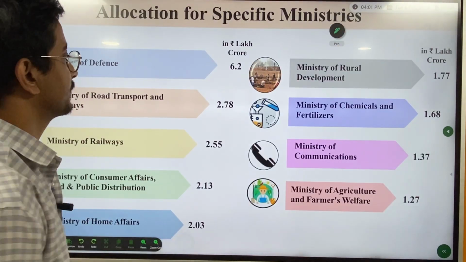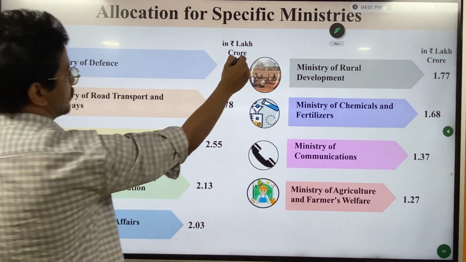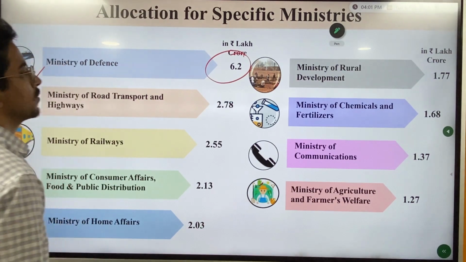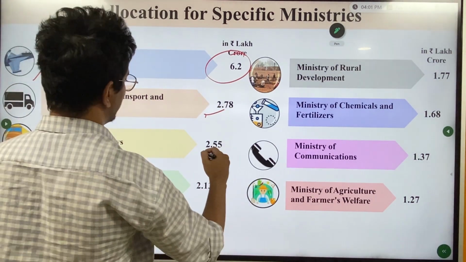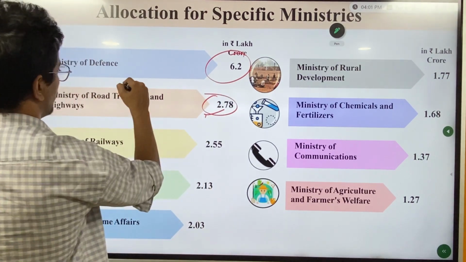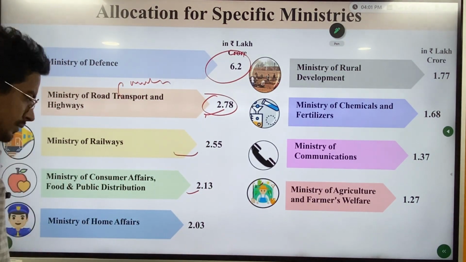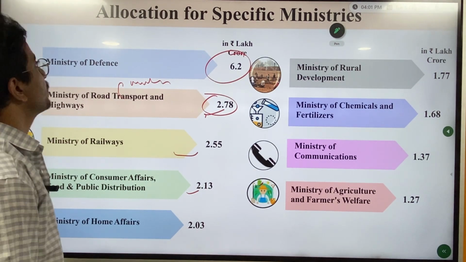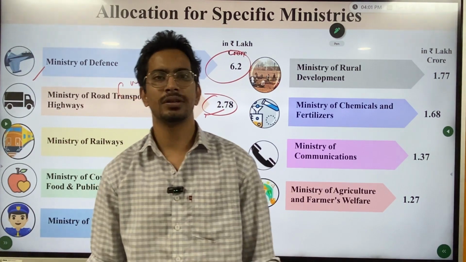Next, you can see Ministry of Defense has got the highest allocation of 6.2 lakh crores. And road, next, road is important because it will have a multiplier effect. Next, railways, and this is how it is. So here, at a glance, we have discussed the interim budget.